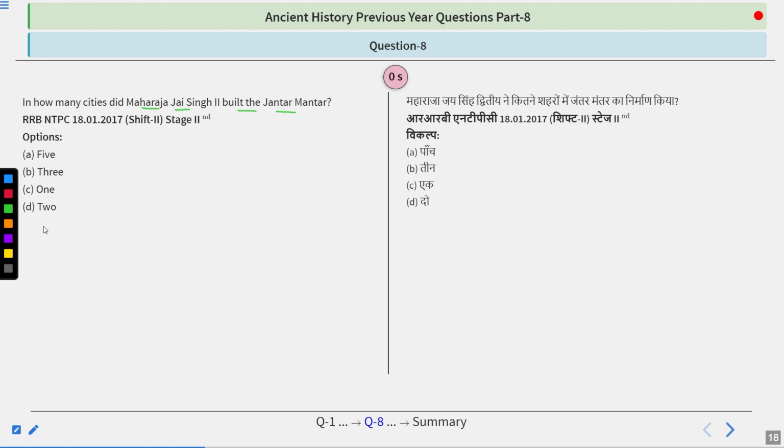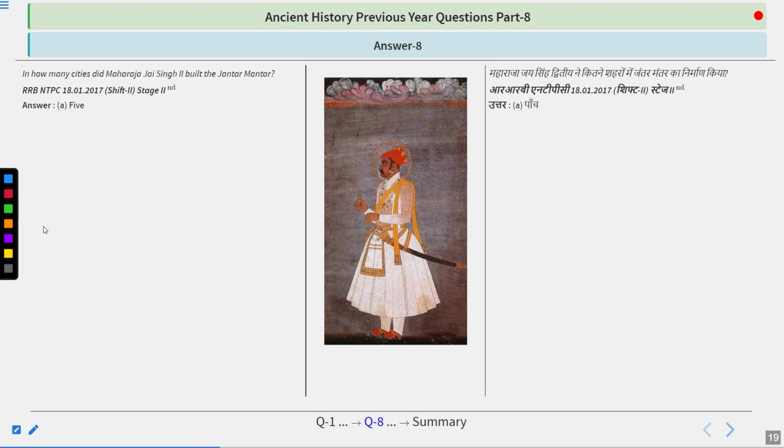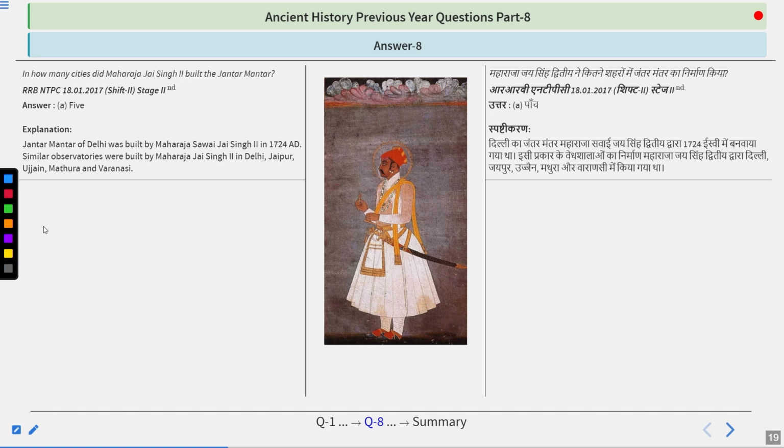And I hope you got this one right, guys. The answer is 5. Jantar Mantar of Delhi was built by Maharaja Savai Jai Singh II in 1724. Similar observatories were built in Delhi, Jaipur, Ujjain, Mathura, and Varanasi. So remember in how many cities he built the Jantar Mantar: that is 5. Remember the places: Delhi, Jaipur, Ujjain, Mathura, and Varanasi.